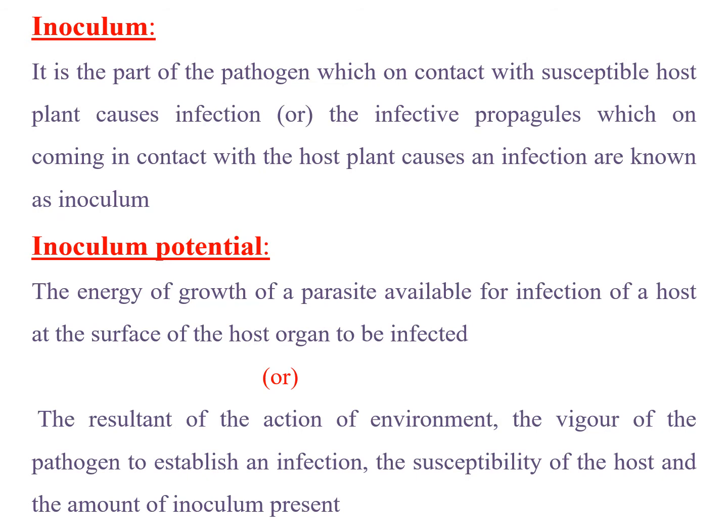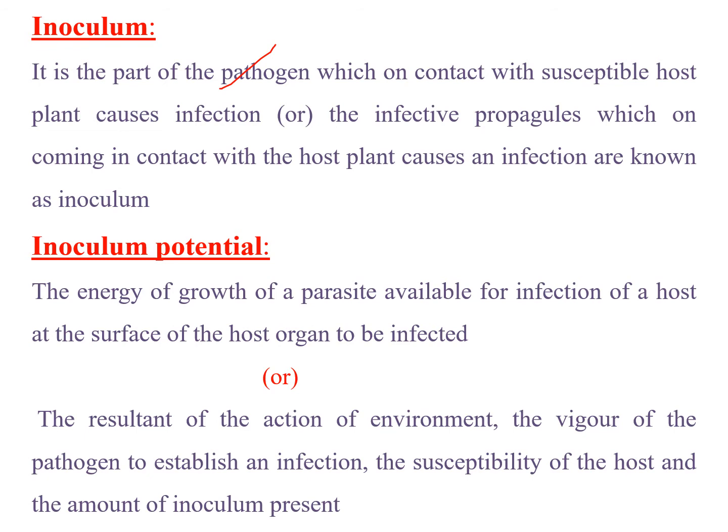Coming to the next term, that is inoculum. What is inoculum? Inoculum is the part of the pathogen which comes in contact with the susceptible host plant and causes the infection, or the infective propagules which come in contact with the host plant and cause the infection, known as inoculum. That is, inoculum is a part of the pathogen or infective propagules that, when they come in contact with the host plant, are capable of causing the disease, that is infection.